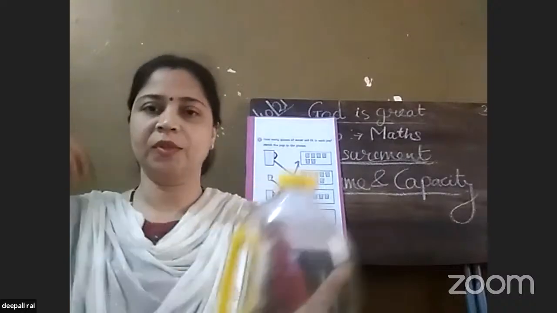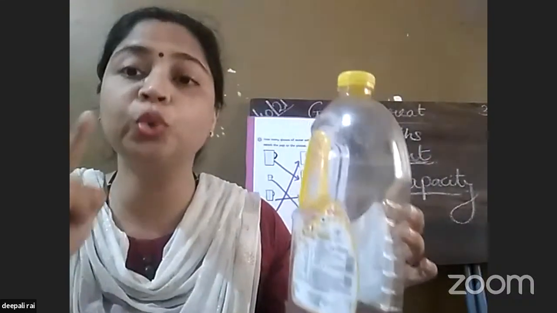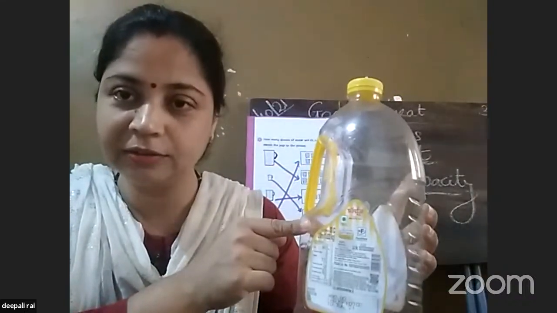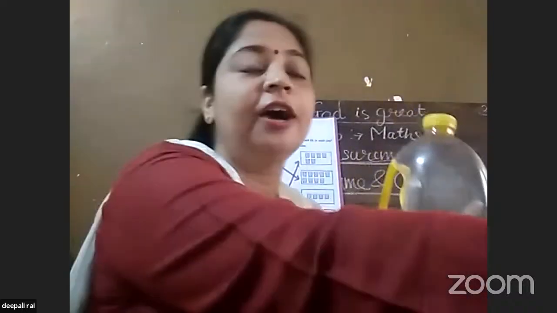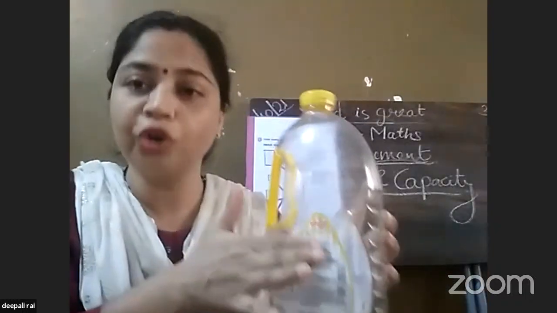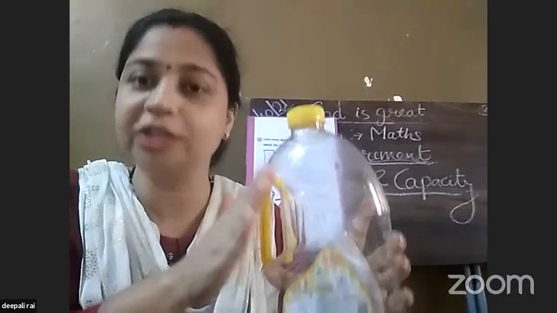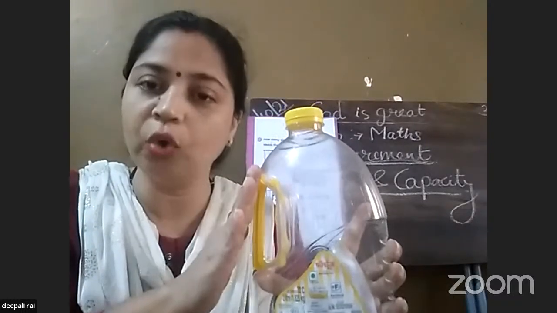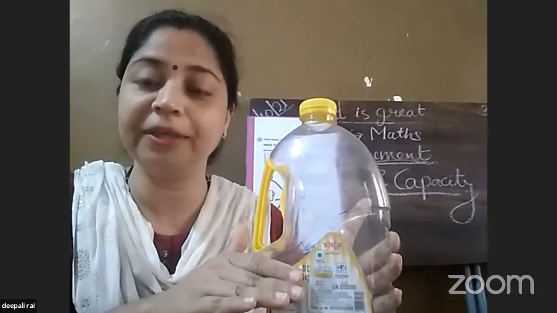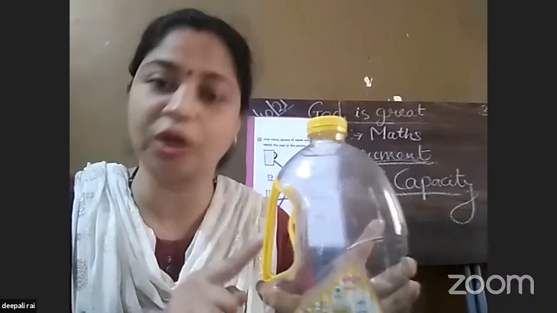See, here I have a 2-liter can. Here it is written 2 liter. Okay. This is an oil can, a 2-liter bottle. If I fill it with only 1 liter of water, that means the volume will be less, but the capacity of this bottle is more. It can hold up to 2000 ml, but I'm putting in only 1000. That means the volume is only 1000, but the capacity is 2000.